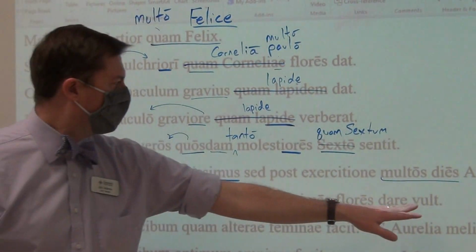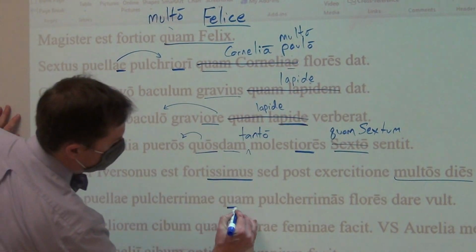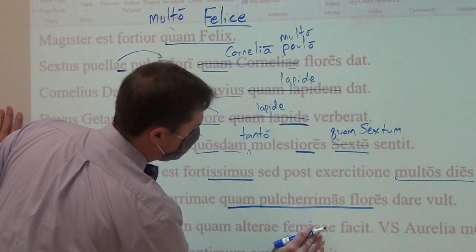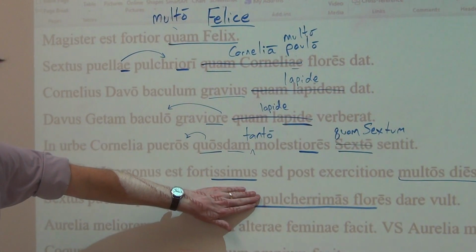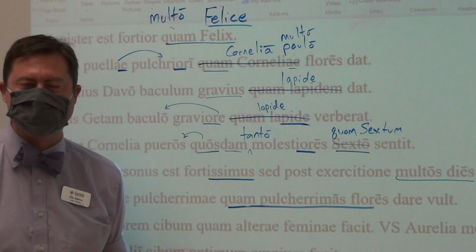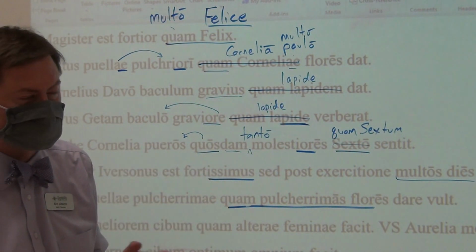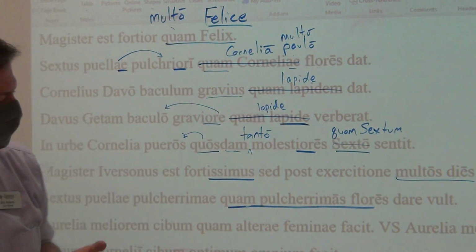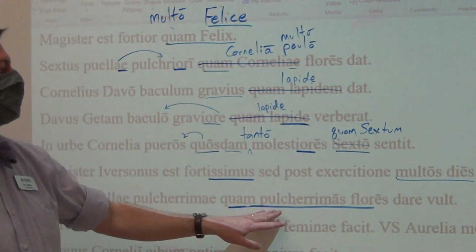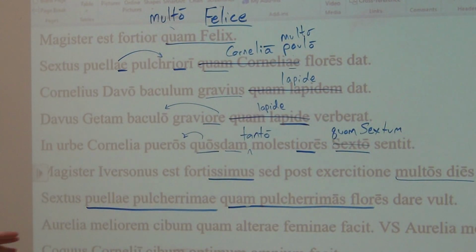Sextus wants to give flowers, and they are quam pulcherrimas flores. Without the quam, it would just be very beautiful flowers. But with the quam, he wants to give flowers as beautiful as possible. Maybe the florist he goes to is not the best florist and doesn't have the most beautiful flowers, but he can at least get the best that they have. And so he wants to give as pretty as possible flowers, puellae pulcherrimae, to the most beautiful girl.